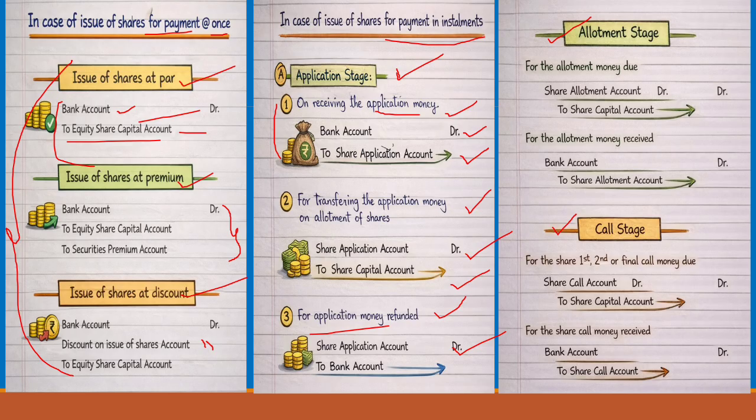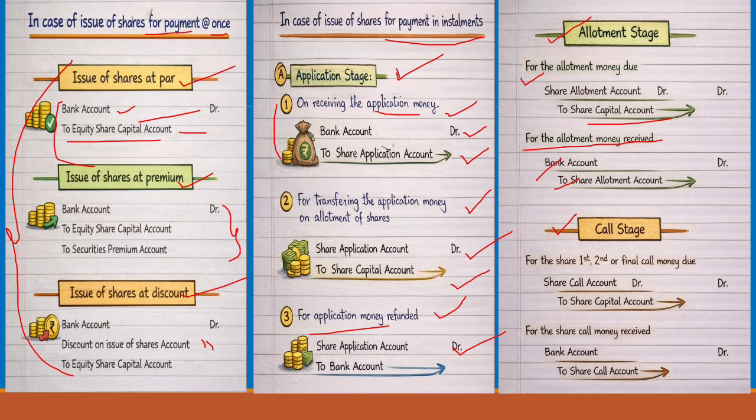Come to the allotment stage. For allotment money due, share allotment account debtor to share capital account. For allotment money received, bank account debtor to share allotment account. Here we are receiving, so we write bank account debtor to share allotment account.